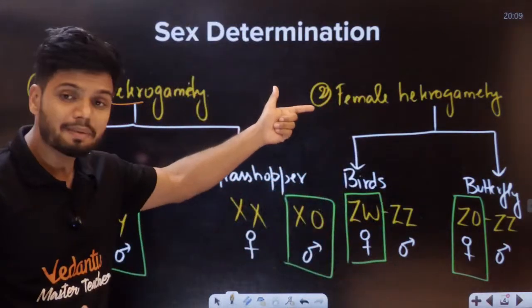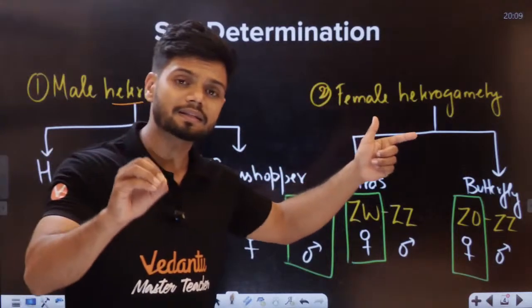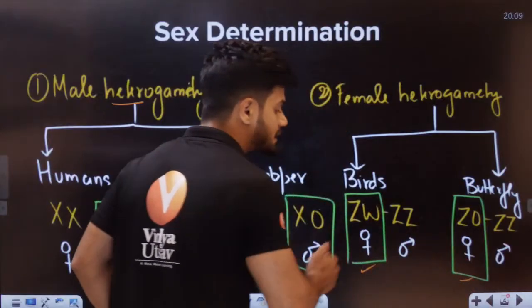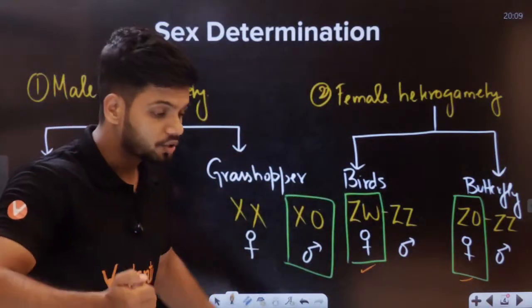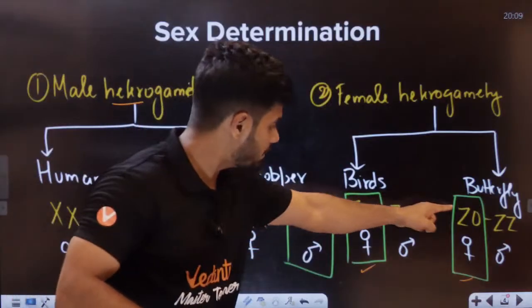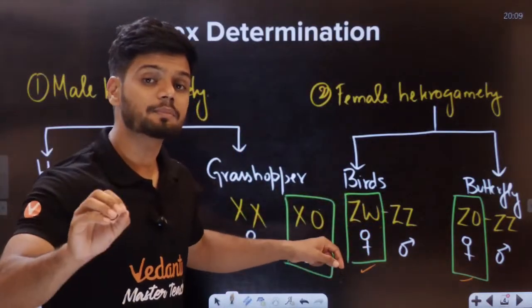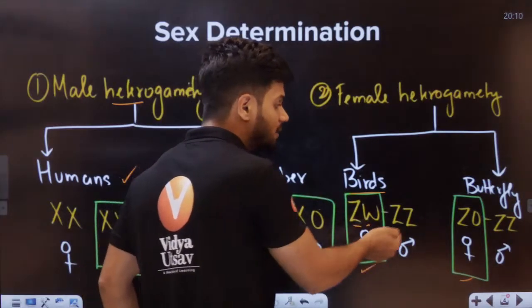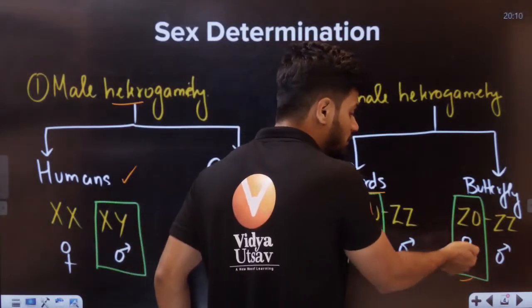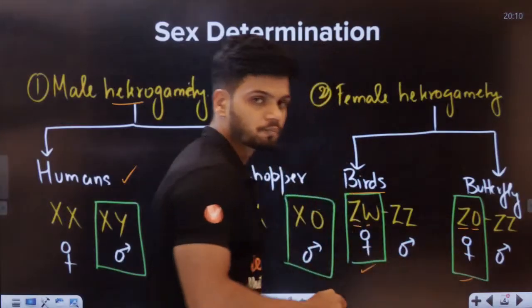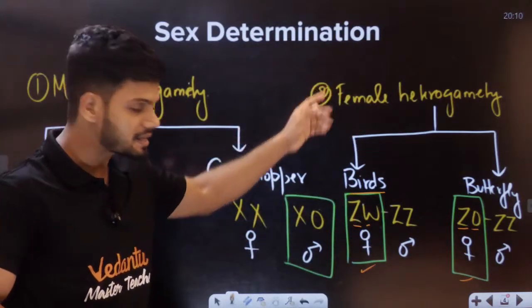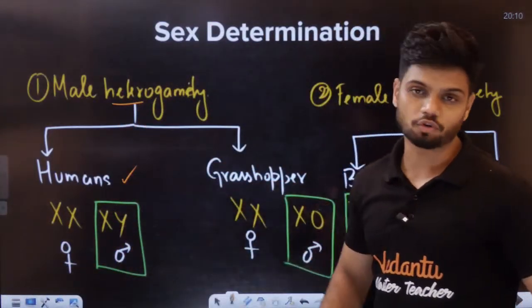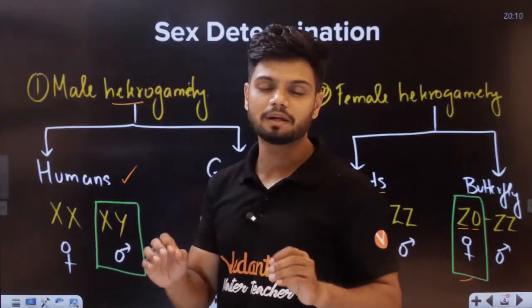But in the case of female heterogamety, students, it is generally the females which decide the sex of the offspring. Here you can notice it is the females which have two different types of chromosomes. In the case of birds, the females have ZW. In the case of butterfly, it is again the females which have ZO here. So female heterogamety, females have two different types of chromosomes. Male heterogamety, males have two different types of chromosomes. That is called male and female heterogamety.